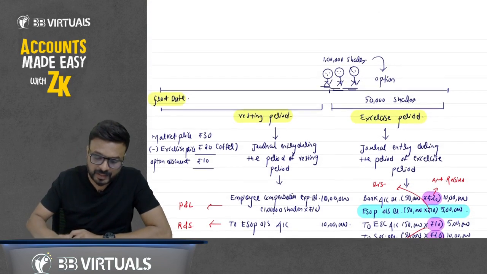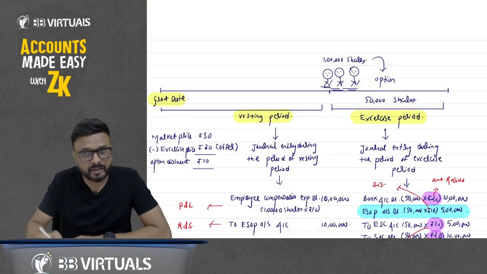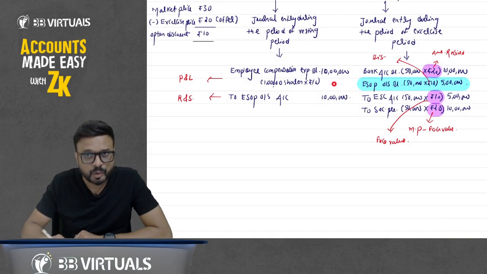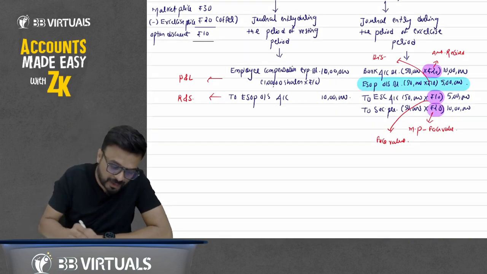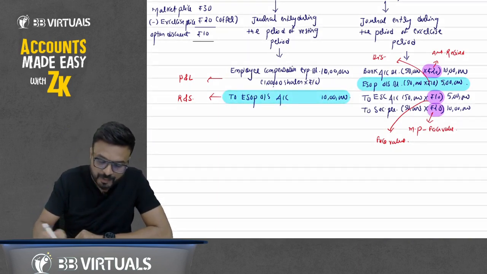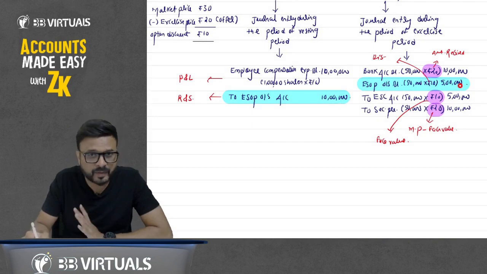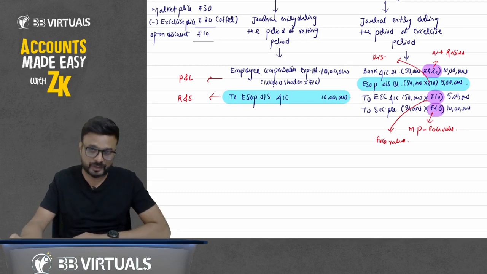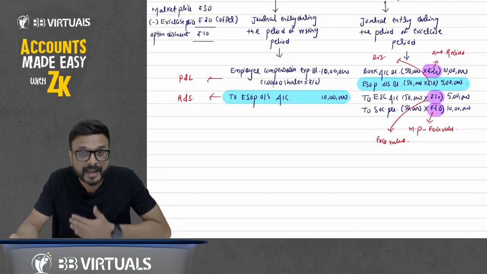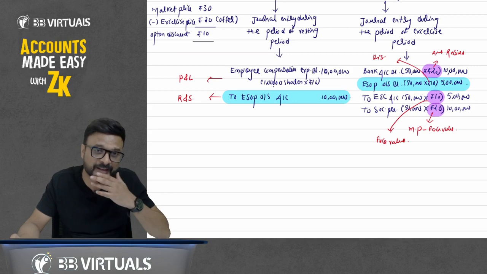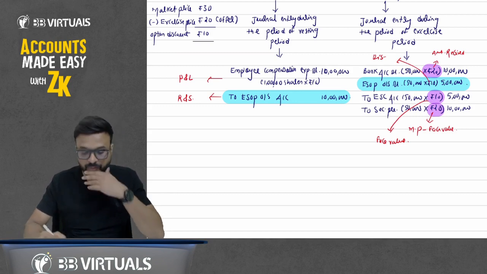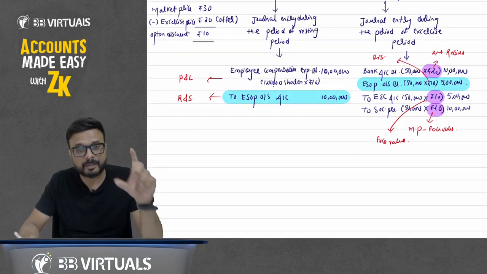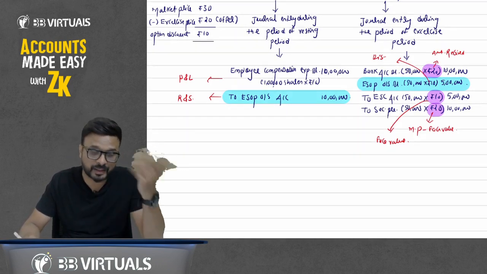Because out of 1 lakh, they don't want to purchase 1 lakh shares. They want to purchase only 50,000 shares. So what about the balance in ESOP outstanding, sir? You have credited here rupees 10 lakh, but you have debited here rupees 5 lakh only. The reason is that out of 1 lakh, they want to purchase only 50,000 shares. It's okay, sir, but there is a balance of rupees 5 lakh in the ESOP outstanding account. Yes, I agree. You have credited 10 lakh and debited 5 lakh. It means there is a balance of 5 lakh in the ESOP outstanding account.